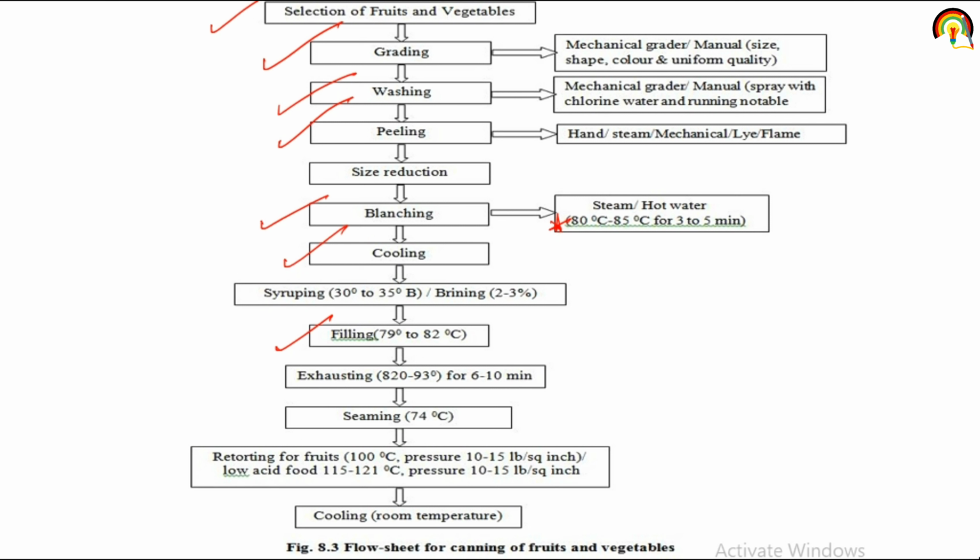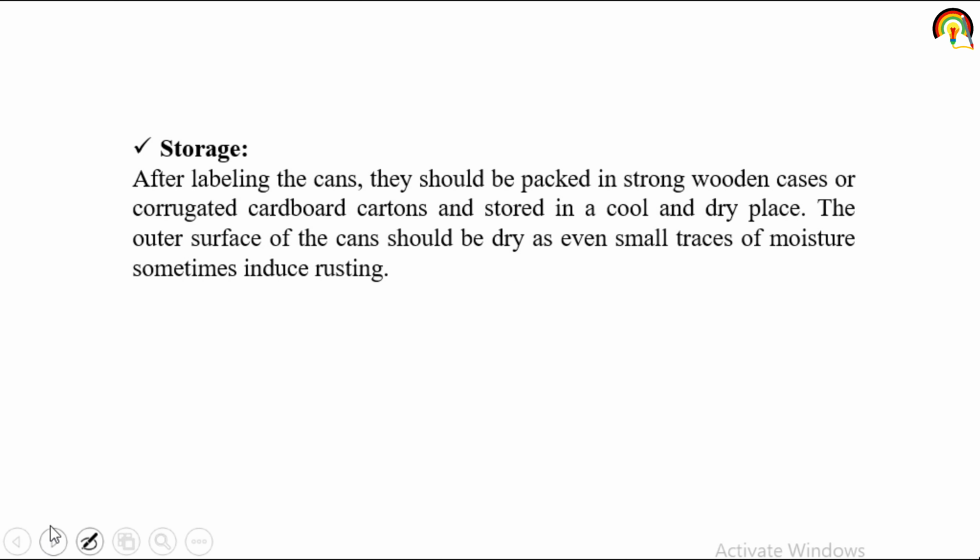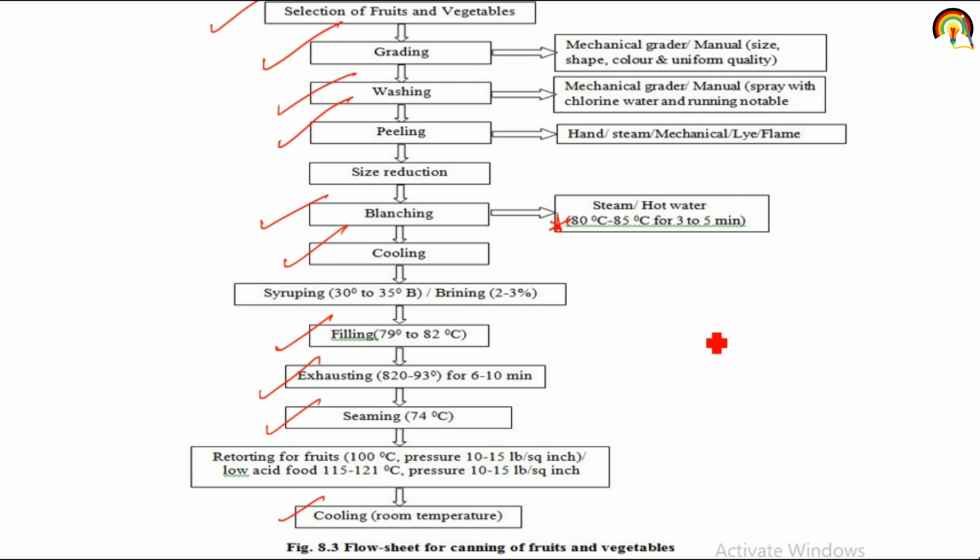Next is filling. Filling of our material inside the can, but before that the can should be sterilized just to prevent the growth of bacteria. Next is exhausting. Next is seaming, then retorting for fruit, and next is cooling. And then the final step is storage. In storage, the outer surface of the can should be dry, and after labeling, the cans should be packed in strong wooden cases or corrugated cardboard cartons and stored in a cool and dry place. So this is the flow sheet for canning of fruit and vegetable.